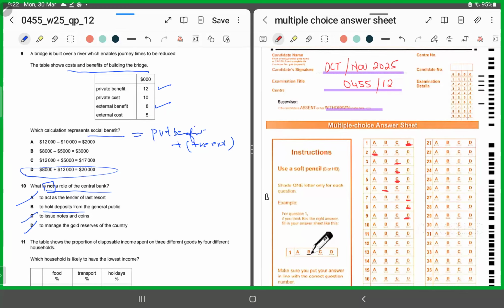To hold deposits from the general public. This is the role of the commercial bank. So this is not being performed by a central bank. So for MCQ number 10, we'll shade in B.